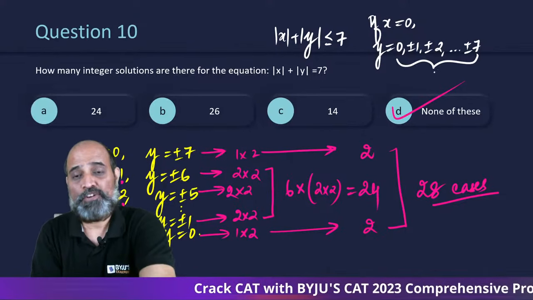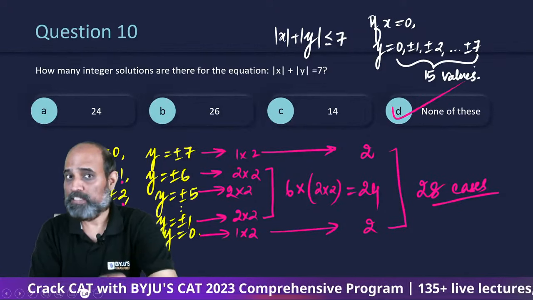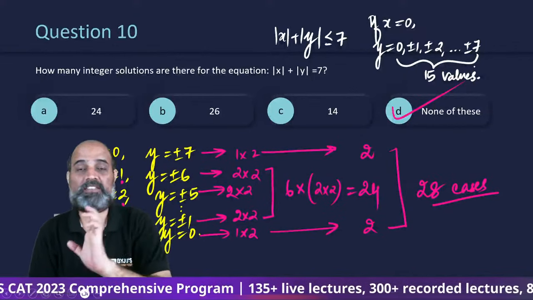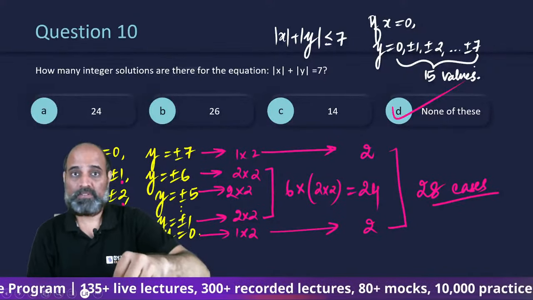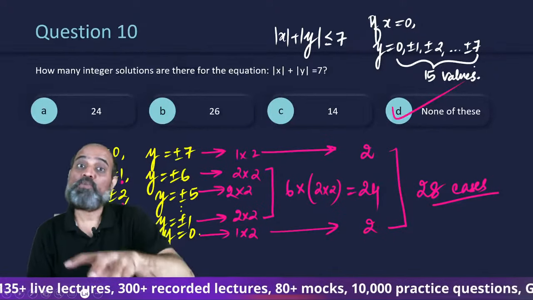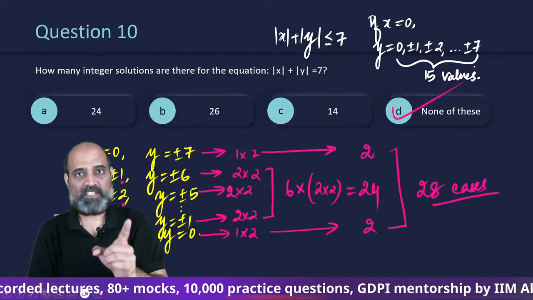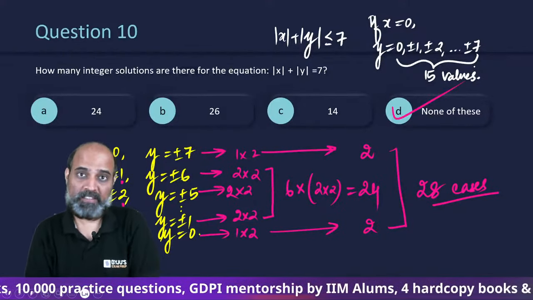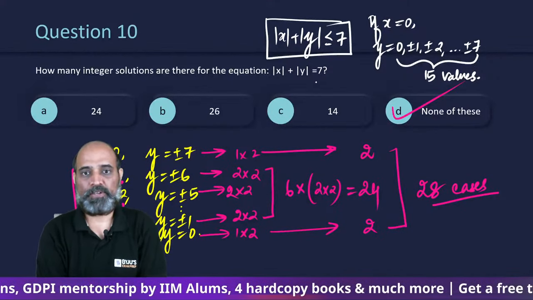This itself would have given you 15 values, because मेरे को यही समझ आ रहा है आपको 15 कैसे आया होगा. गलती से आपने इक्वल टू की जगह लेस देन इक्वल टू अज्यूम कर लिया. Right now, if x is 0, तो 0 plus what number gives you 7? Not less than 7 even. 7 ही चाहिए. So mod y is going to be 6, which means y is going to be 6 or minus 6. आप ये क्वेश्चन समझ रहे हो, पर क्वेश्चन में इक्वल टू है.